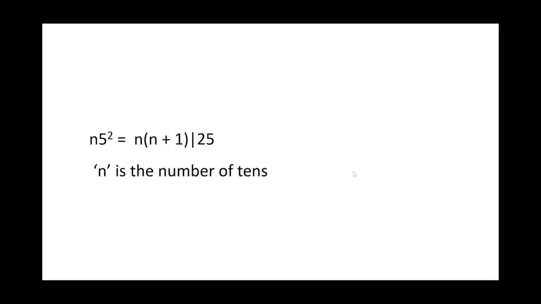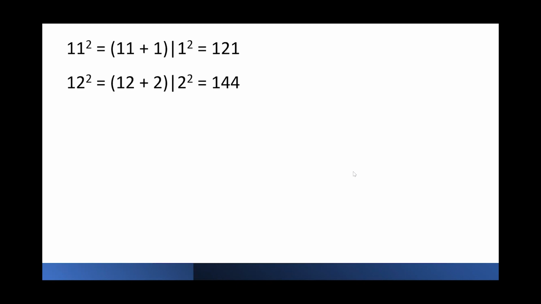So let's move on to other patterns. This is just miscellaneous patterns. Now, if I ask you 11 square, of course you know 121, right? Or you can see the pattern: 11 plus 1, 12, followed by 1. So 12 square will be 12 plus 2 followed by 2 square, so that is 144. 13 square, 13 plus 3 followed by 3 square, which is 169. So 14 square will be 14 plus 4, which is 18, followed by 4 square.